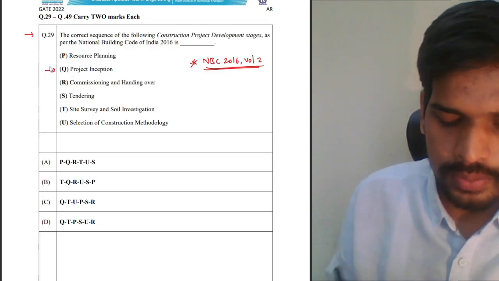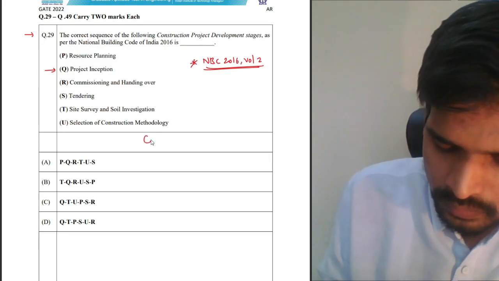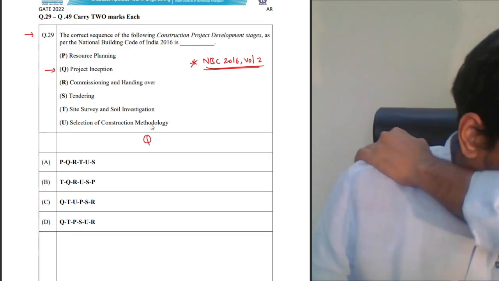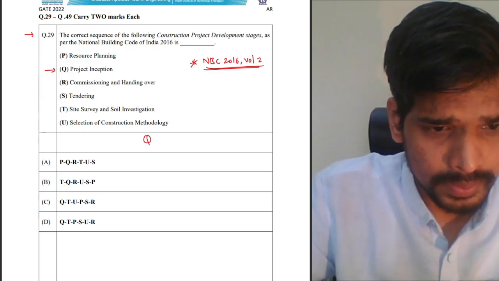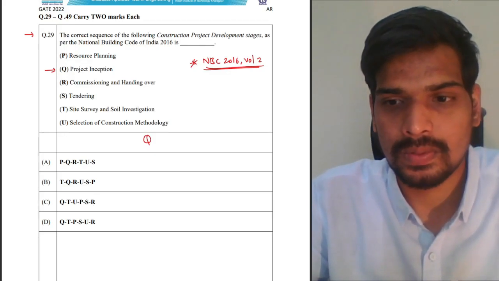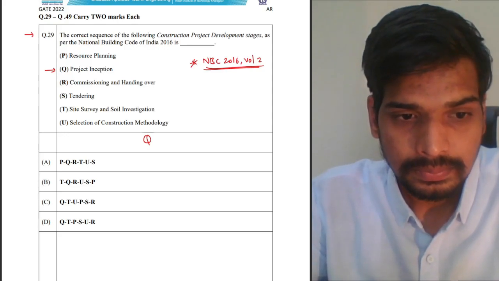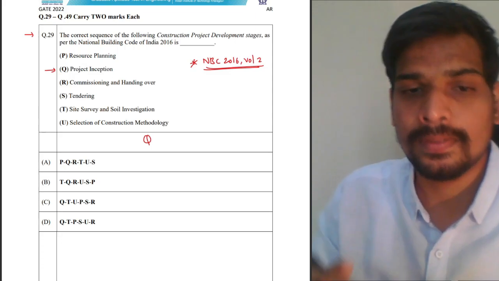By using simple logic, project inception, you have to start the project first, right? So inception is the first step.